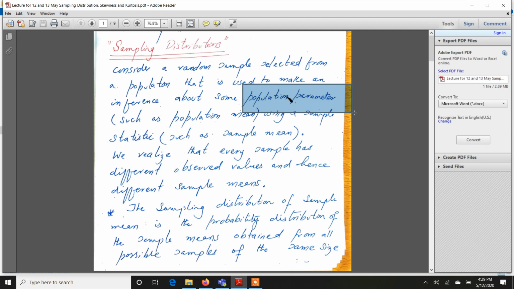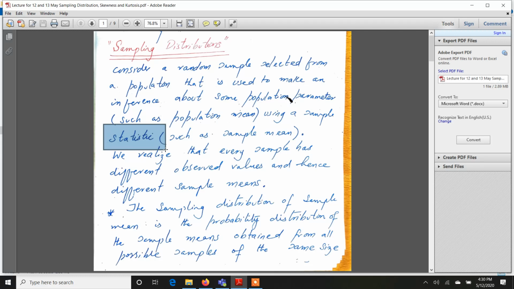We are not measuring the IQ of each and every student. And the average IQ of the 5 students that we selected at random is called a statistic, because it is coming out of a random sample.